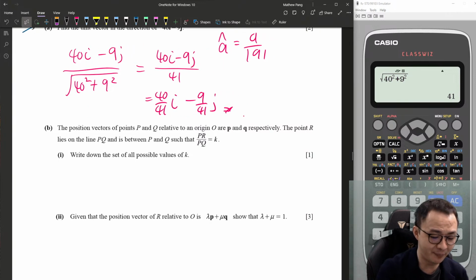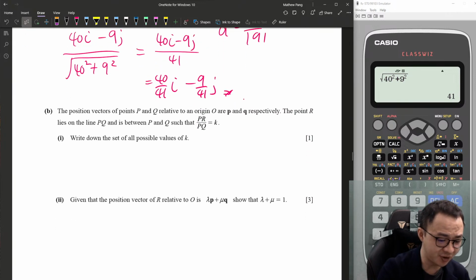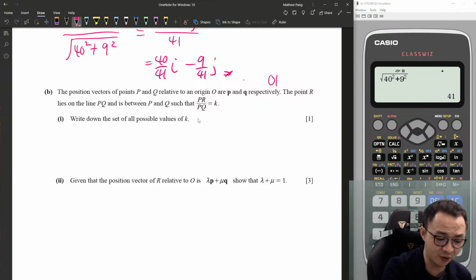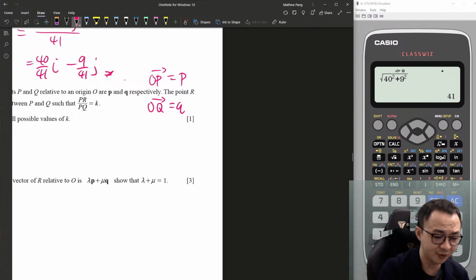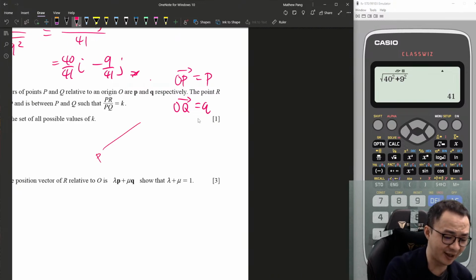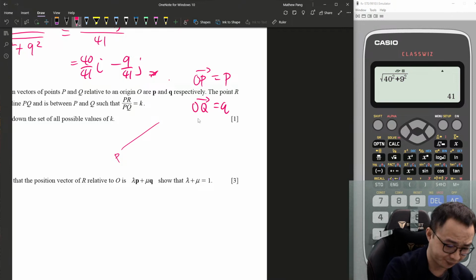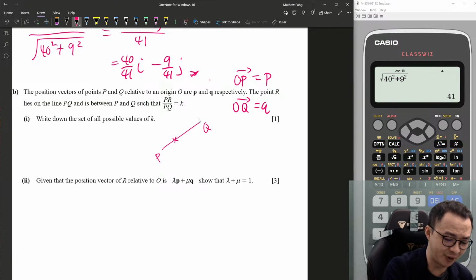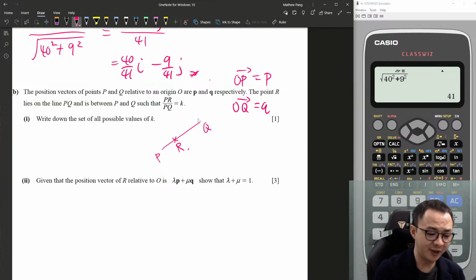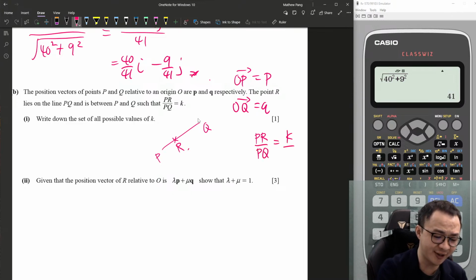For part B, this is the position vector of P and Q. Over here they tell us OP is basically P, OQ is basically Q. They say the point R lies on PQ, in between P and Q, in this ratio. So from here, not hard to guess. This is P and this is Q. R is in between them, so R must be somewhere in between. This is my R here. Therefore PR over PQ is equal to K. I would say it's K over 1.